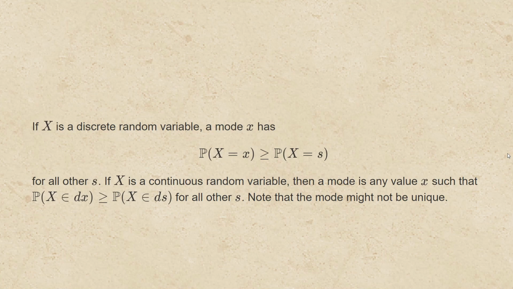If x is a continuous random variable, then a mode is any value x such that the probability that x is in the little differential element around dx is greater than or equal to the probability that x is in a little differential element around s for all other s. Now note that the mode might not be unique.